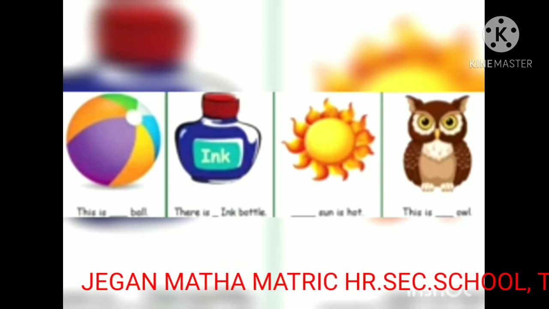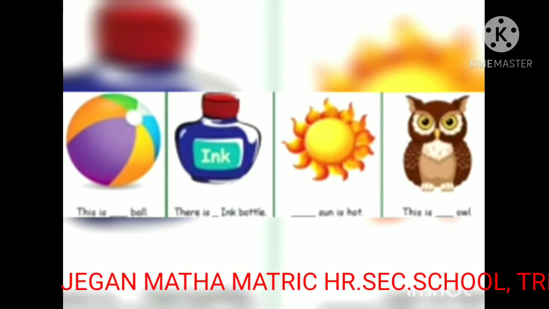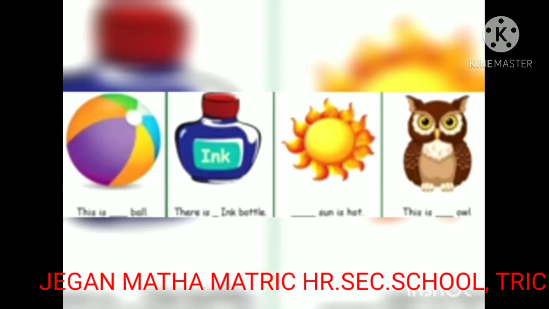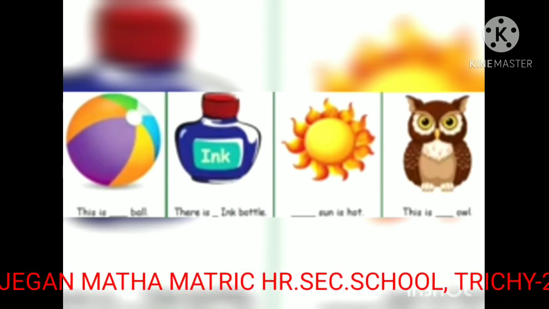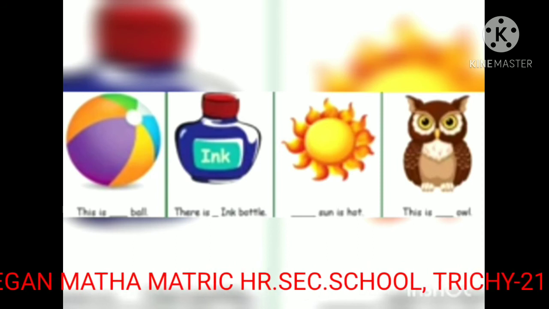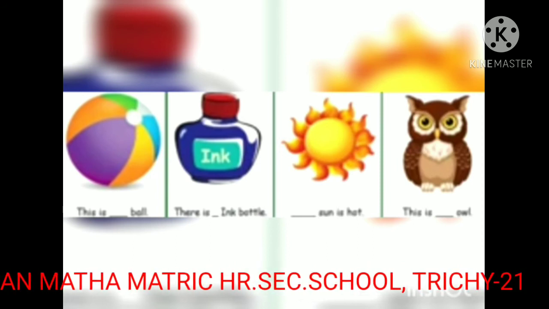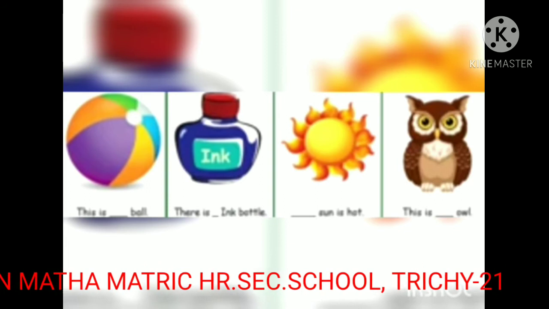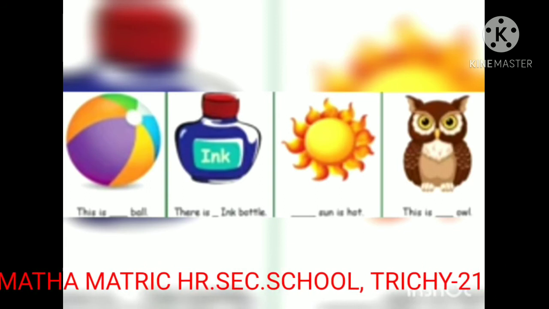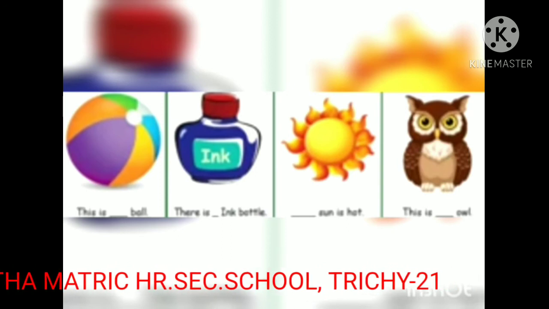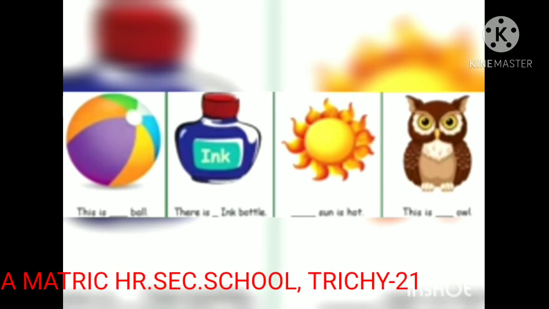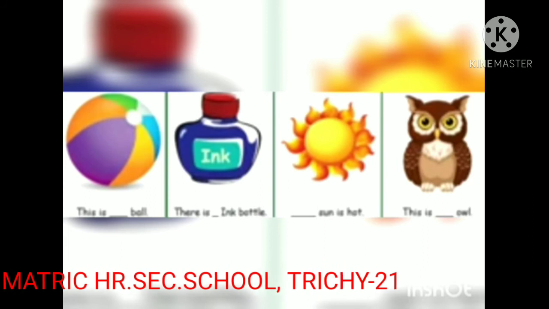There is an ink bottle. An ink bottle. Third picture. The sun is hot. Very good. The sun is hot. Let's see the last picture. This is an owl.